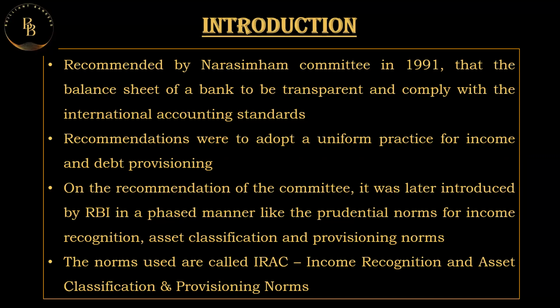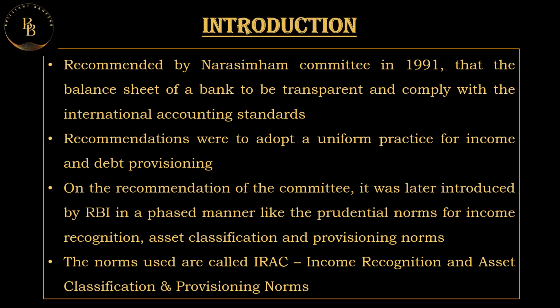So income recognition: what is the kind of income that a bank is going to earn? The asset classification: what is the classification of the asset that a bank has given on advance, and what are the provision norms if an asset goes as a non-performing asset? So what is the provisioning to be done for that particular asset? These were the things that were brought out in the committee, and the norms are also called the IRAC norms, that is the income recognition and asset classification norms, which also includes the provisioning norms.